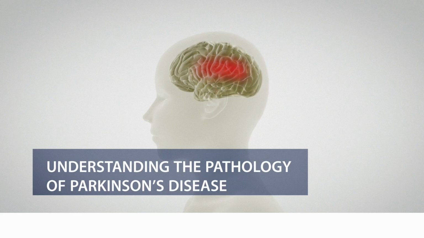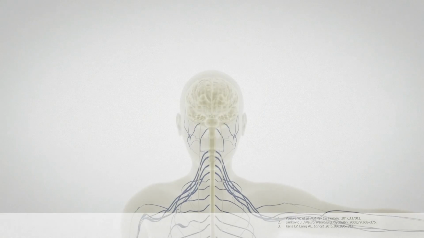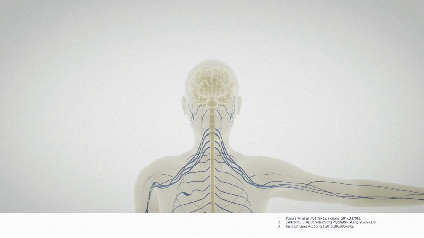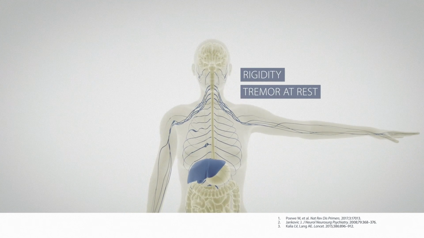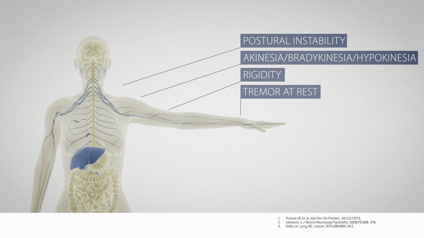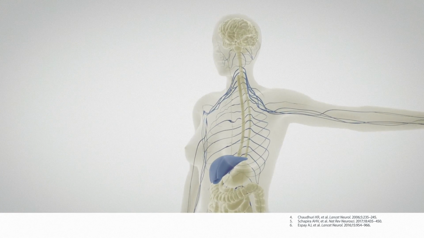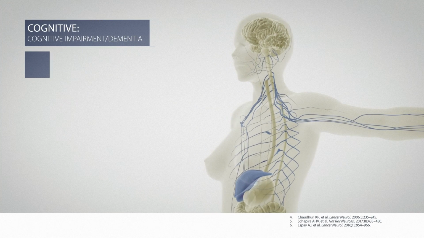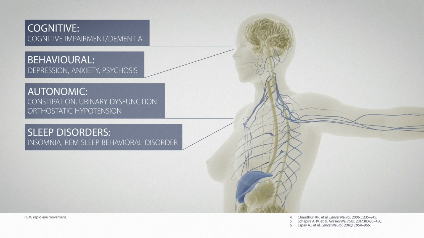Understanding the pathology of Parkinson's disease. Parkinson's disease is characterized by 4 cardinal motor symptoms: tremor at rest, rigidity, bradykinesia, and postural instability, which cause falls and injury in later stages of the disease. This progressive disorder is also associated with cognitive, behavioural, and autonomic impairments, causing increased disability and contributing to a loss of independence.